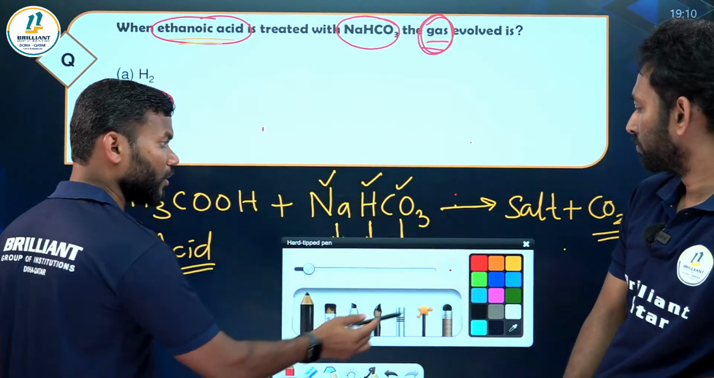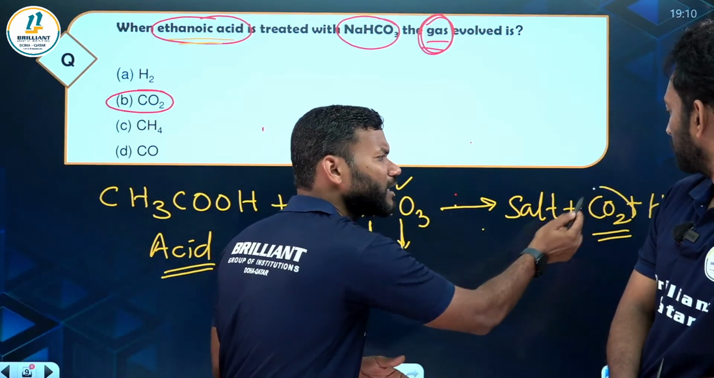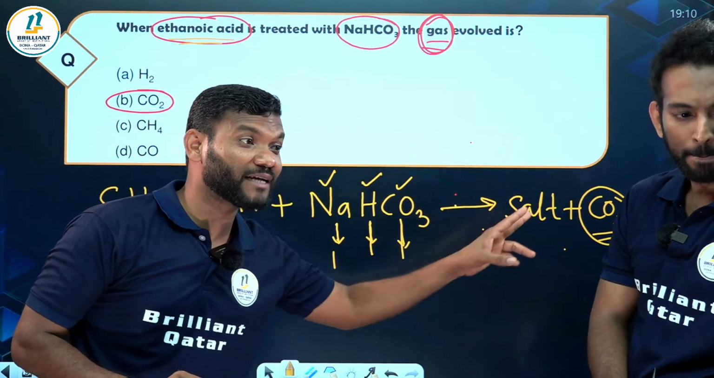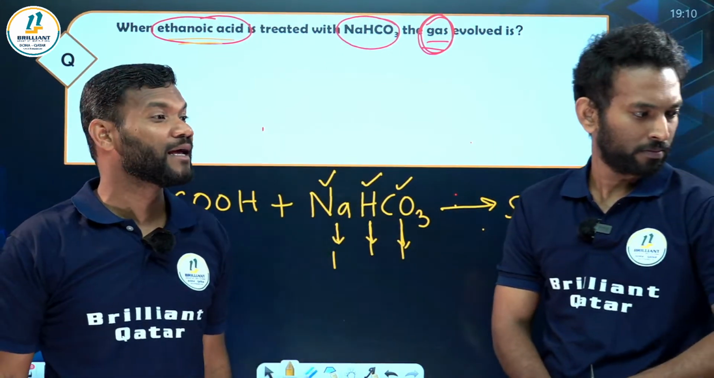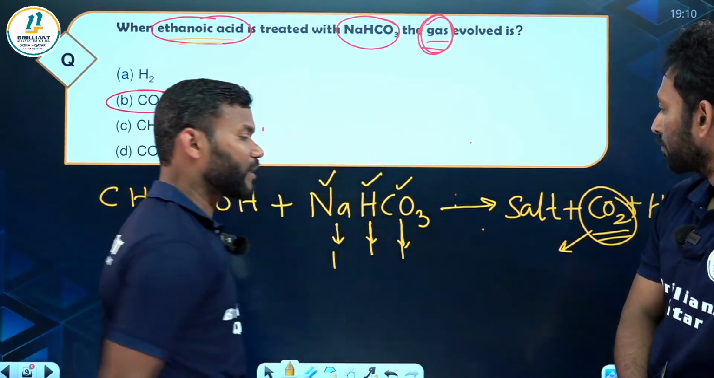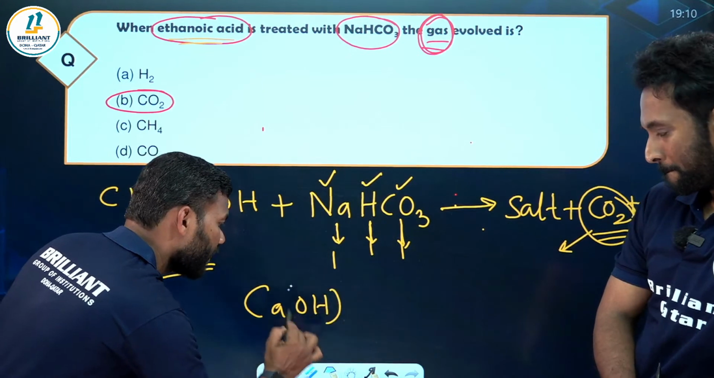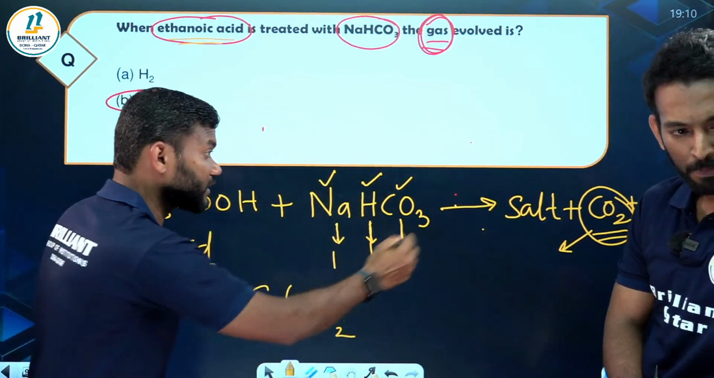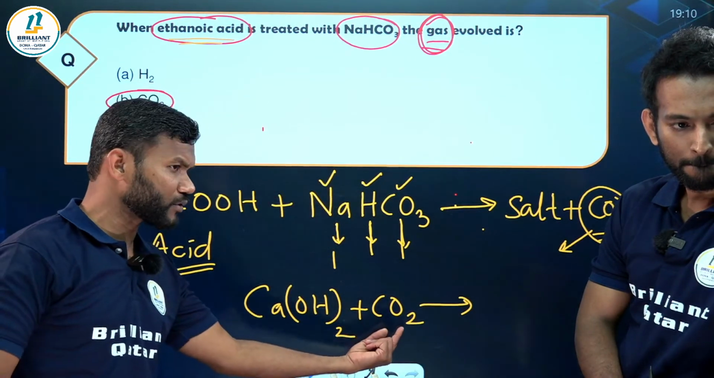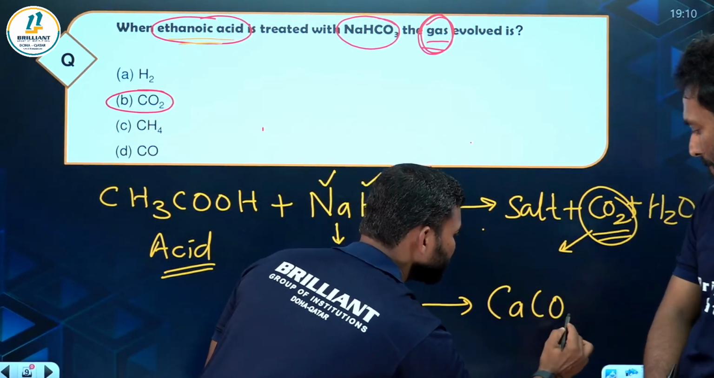So there was a simple question last year. Carbon dioxide gas is produced. How can you check it? We have already discussed this. Checking carbon dioxide is by which test? Lime water test. Lime water is calcium hydroxide. When you pass the carbon dioxide through the lime water, you will get a milky white precipitate.